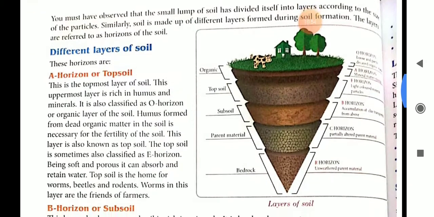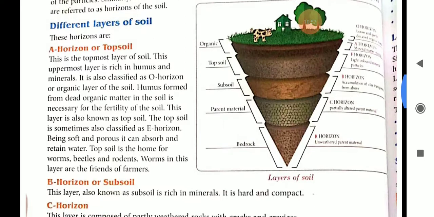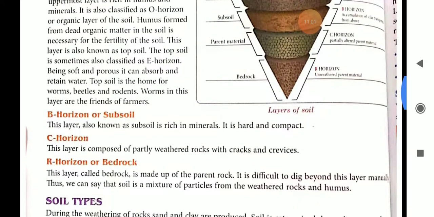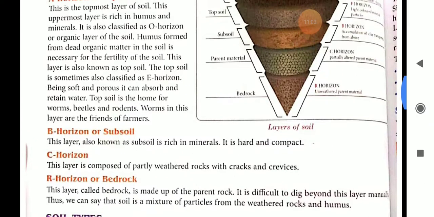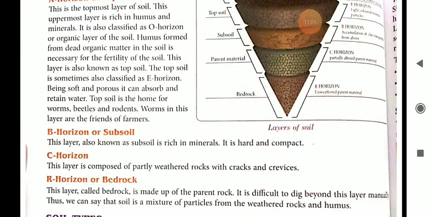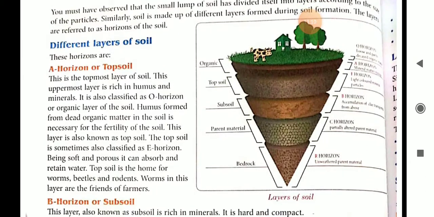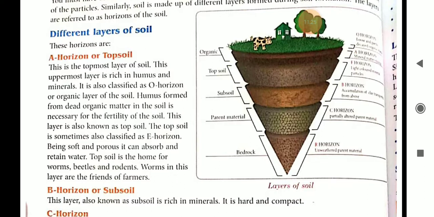The different layers of soil are A horizon or topsoil, B horizon or subsoil, C horizon, and fourth, R horizon or bedrock. So first is A horizon or topsoil. The topmost layer of the soil is known as A horizon. This uppermost layer is rich in humus and minerals. It is also classified as O horizon. A horizon is also known as O horizon or the organic layer of the soil.